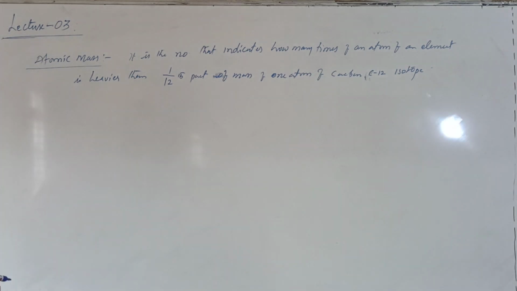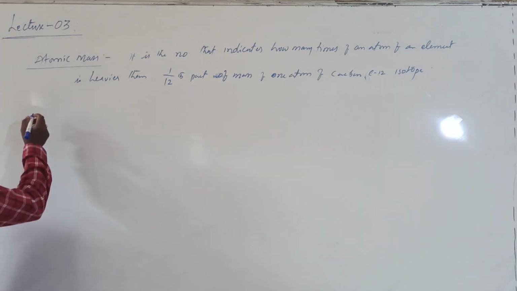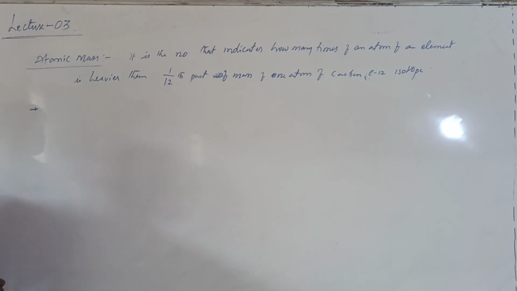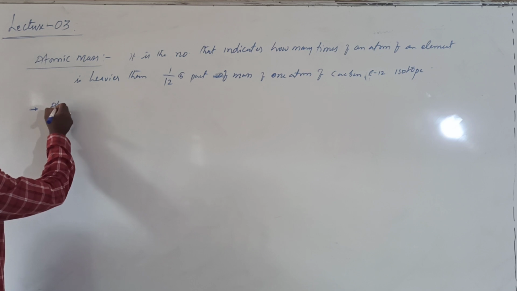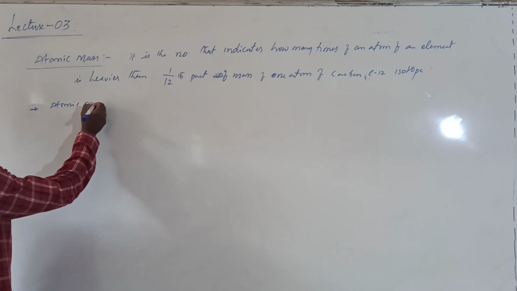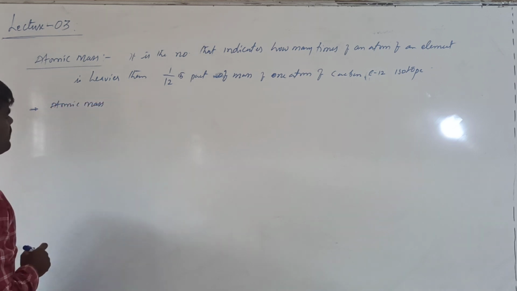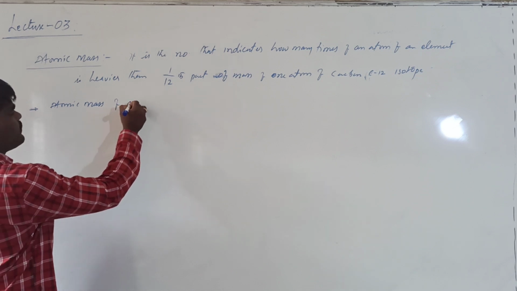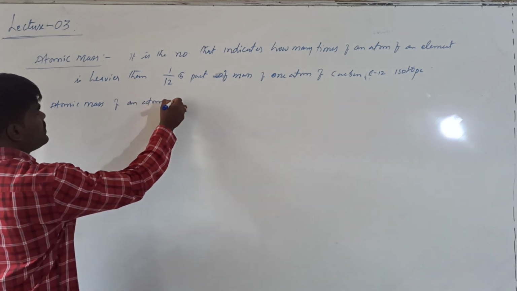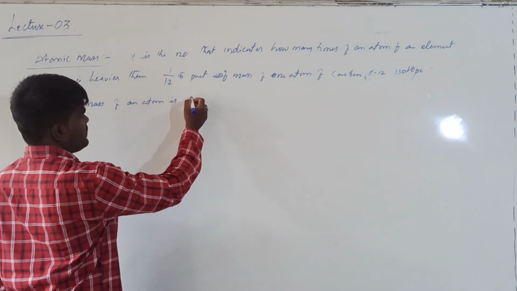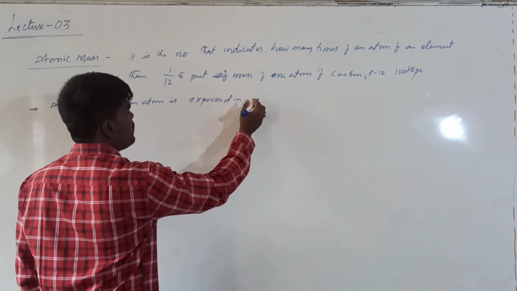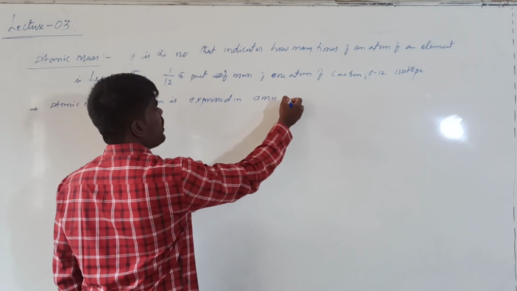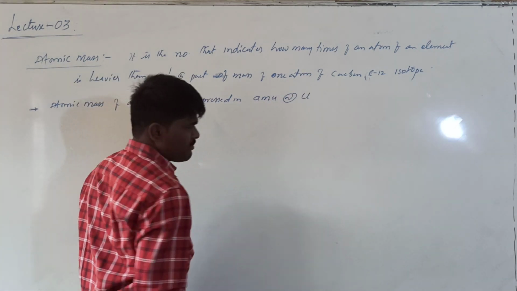That means the atomic mass of an atom is generally expressed in AMU or unified mass.